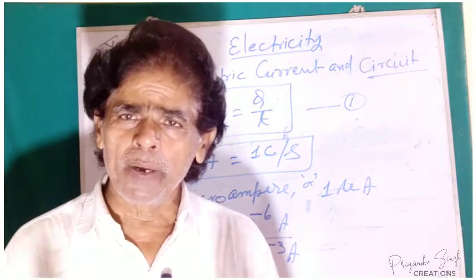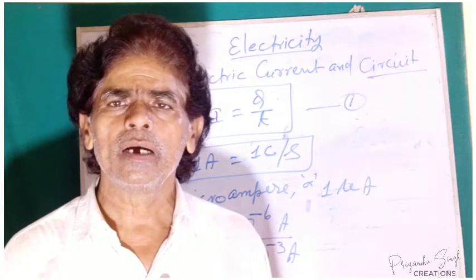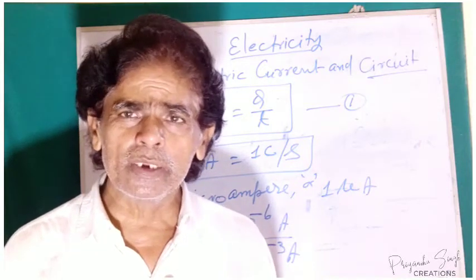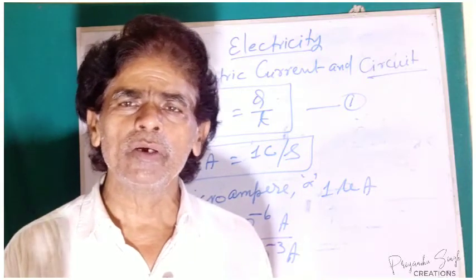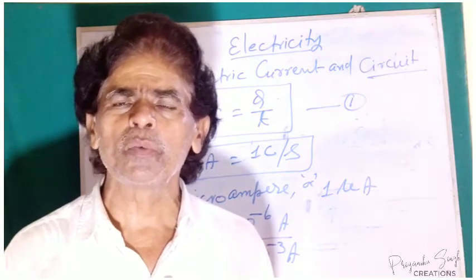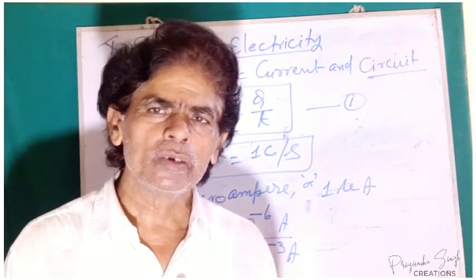The potential difference between 2 points in the electric field is the difference in electrical work done on bringing the unit positive charge from infinity to the first point and from infinity to the second point.